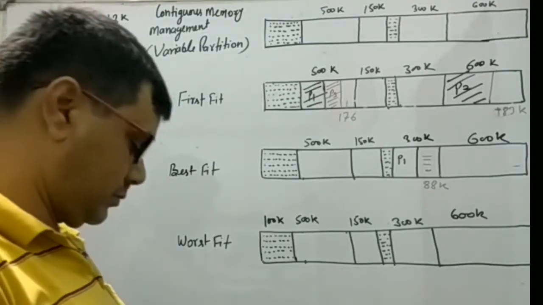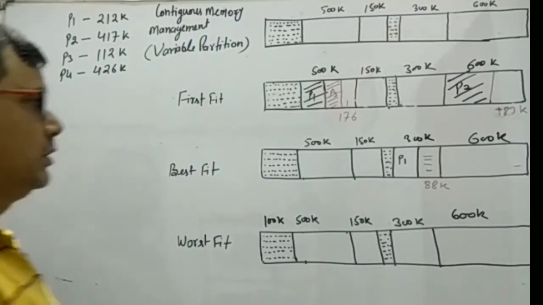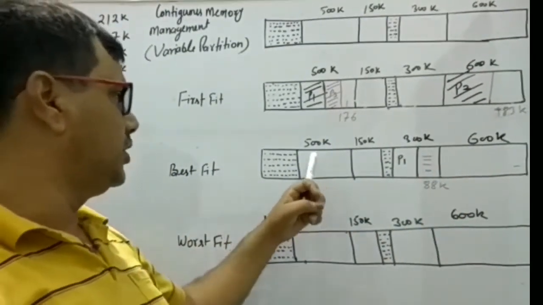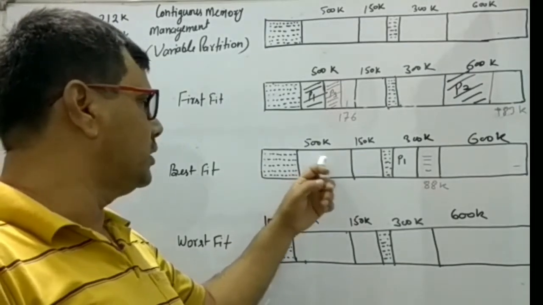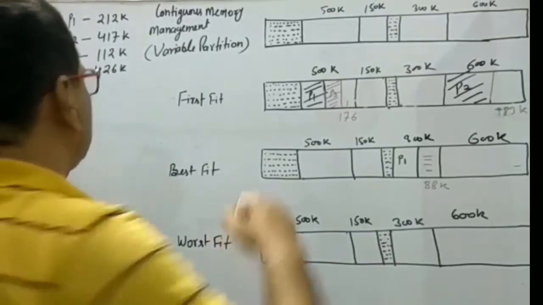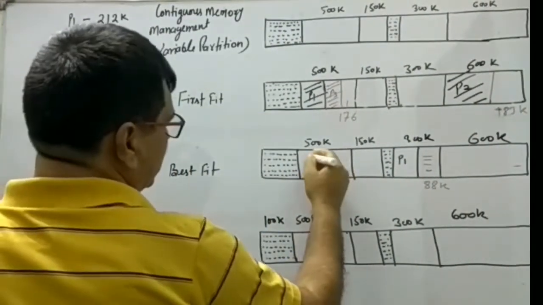Now the next process P2 is 417K. It will search the whole list, and 417K will be allocated in the 500K block, because it will leave the least space. Now 417K means P2.